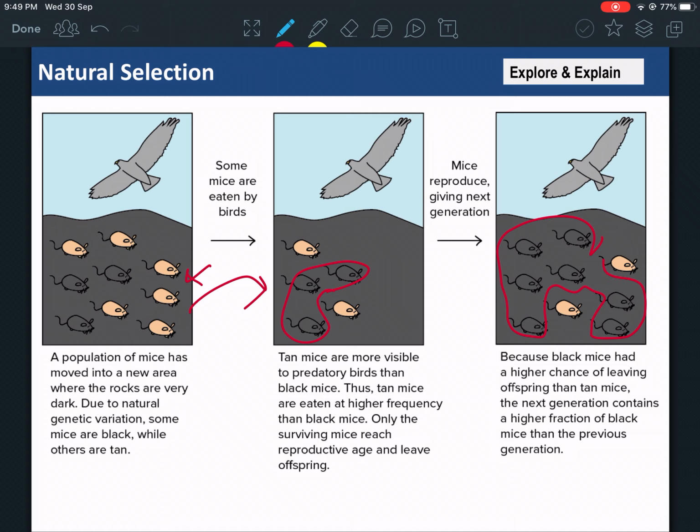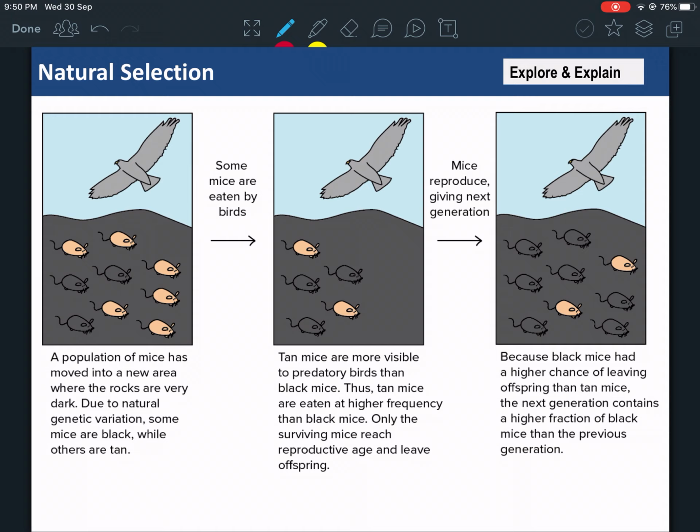So after a long while, nature selected which trait? Nature selected the black mice to survive. So the black mice are surviving here, but the white mice are dying out because it's easy for the birds to see the white mice and eat them. So this is another example of natural selection where nature decided what trait survived.